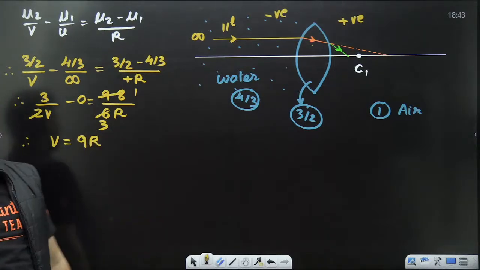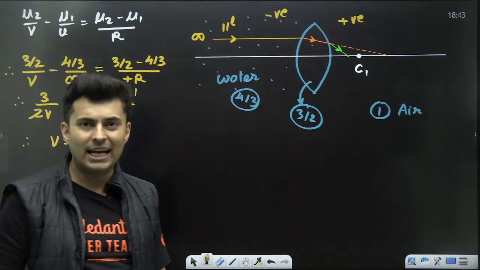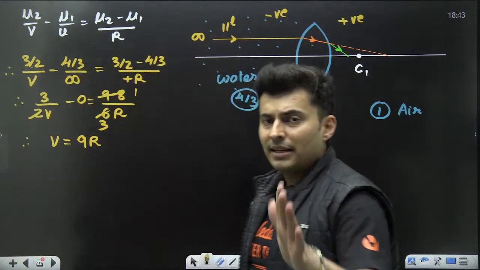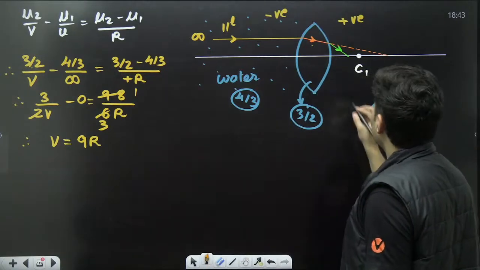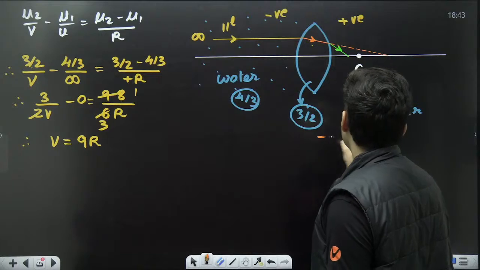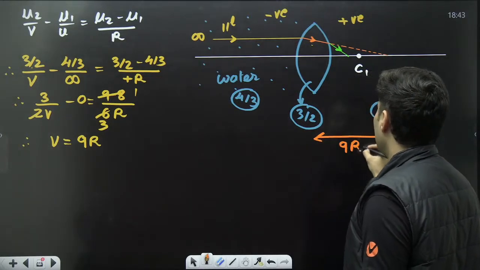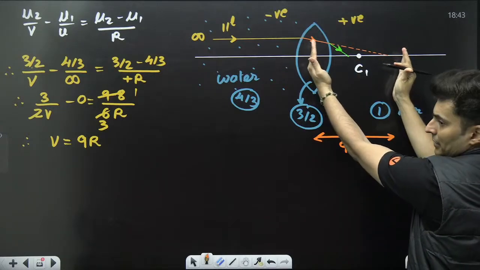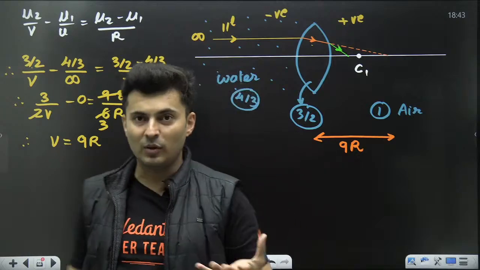Just check this out. Has V become 9R? Everybody with me? What does it mean? It just means that this distance which is there, that is basically 9R here. This distance is 9R. That's where the image is formed.